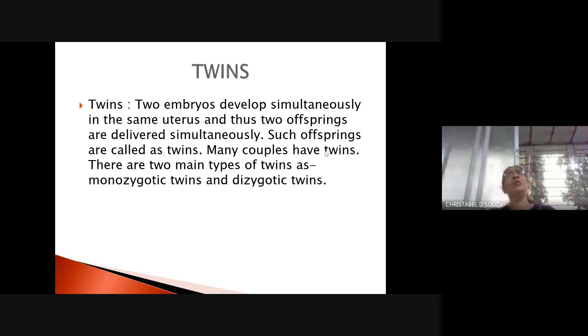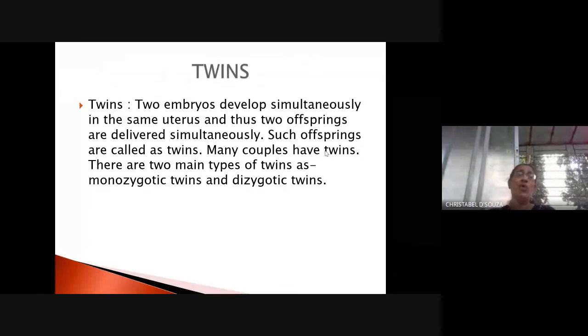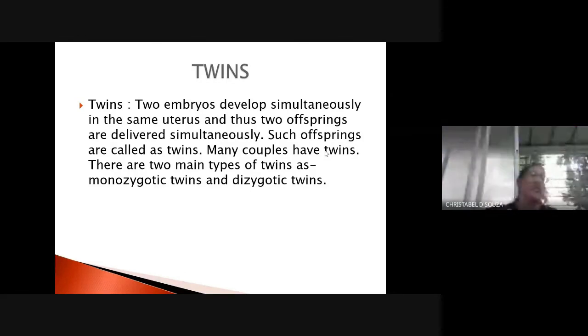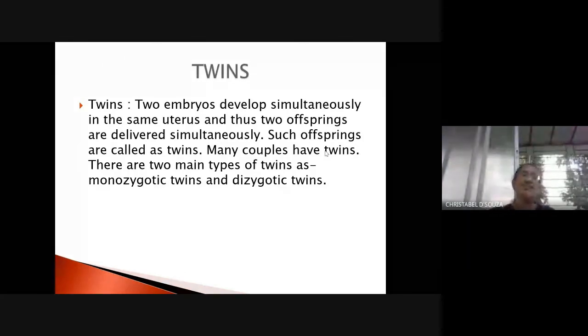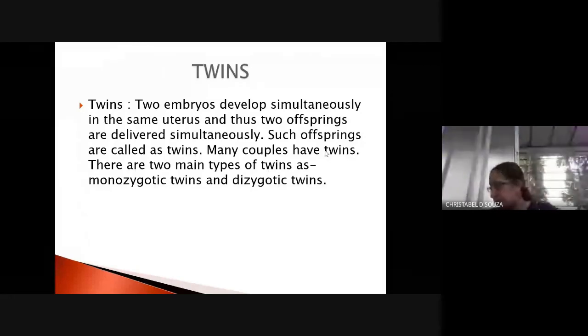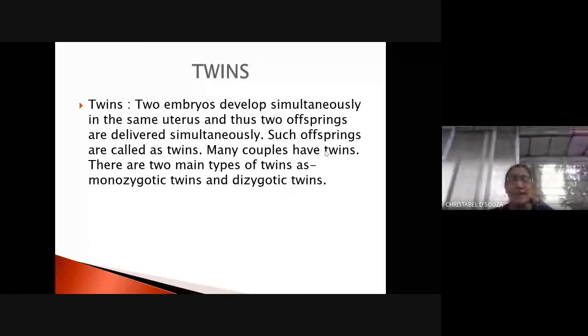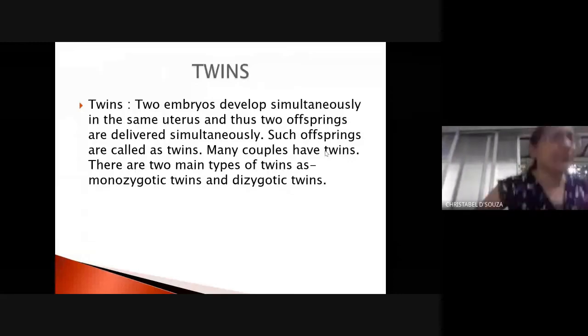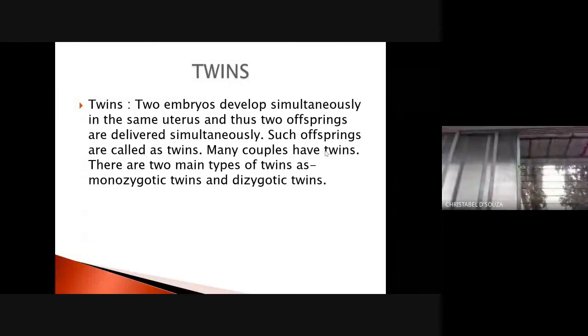Now we come to another concept which is known as twins. Now, what are these? What happens? There are two types of twins, okay? Monozygotic twins and dizygotic twins. Please understand this very carefully. It is very nice and very easy to understand, right? Now, every month, I told you, generally one egg is produced by the female. One egg is produced by the female, correct? Now, there are many sperms, correct?